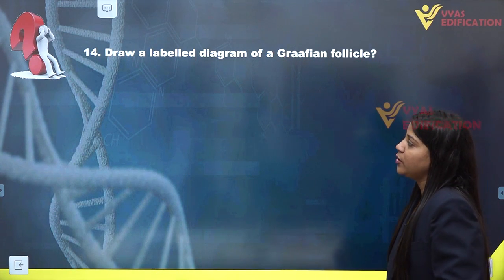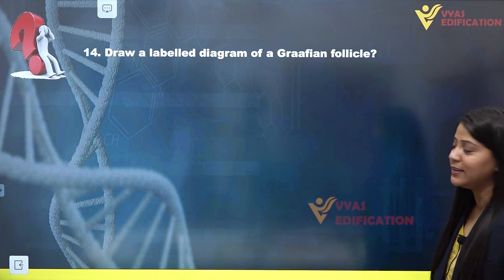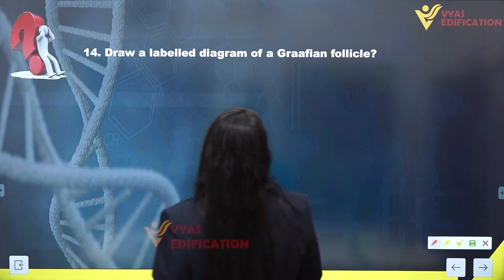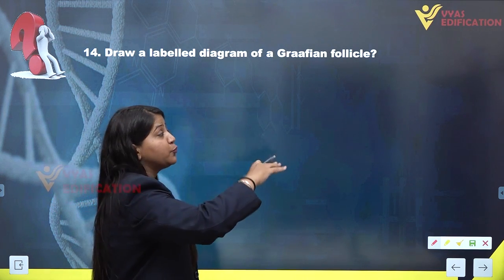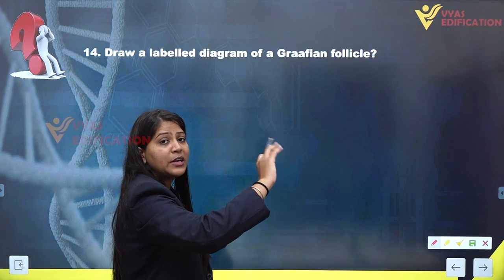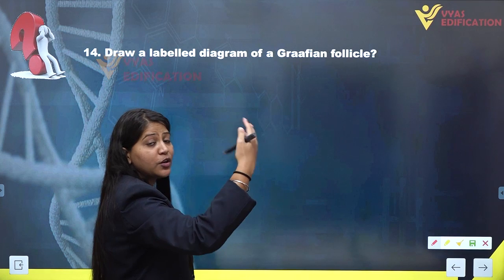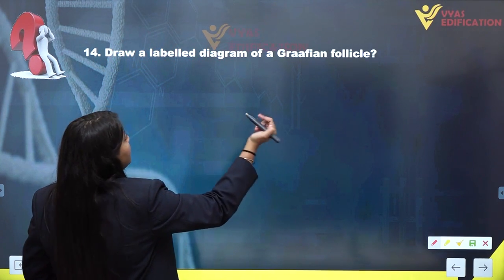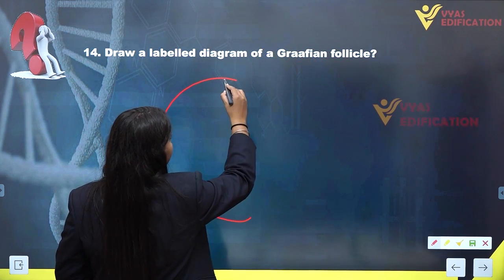The next question, question number 14, is: draw a labeled diagram of a Graafian follicle. Let's make a diagram of the Graafian follicle, which is a mature follicle through which, after it ruptures, the secondary oocyte is released from the ovary into the fallopian tube, where fertilization takes place when the secondary oocyte meets the sperm cell. Now, the Graafian follicle looks like this.